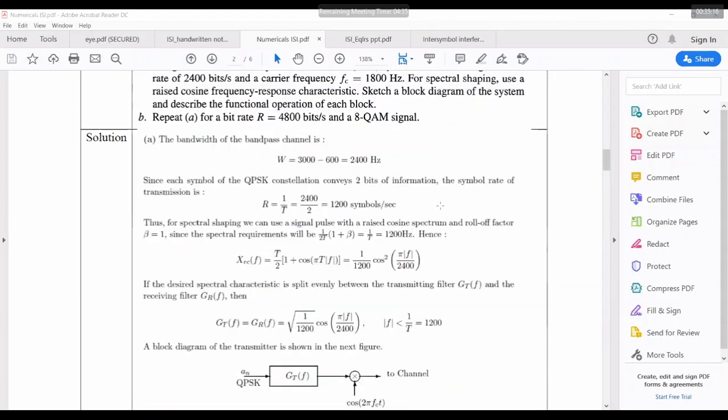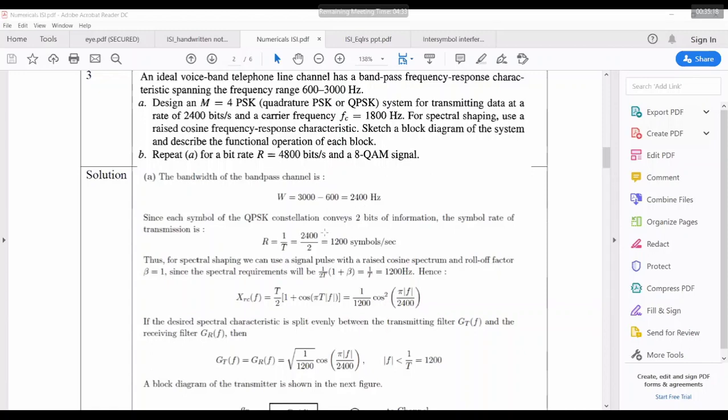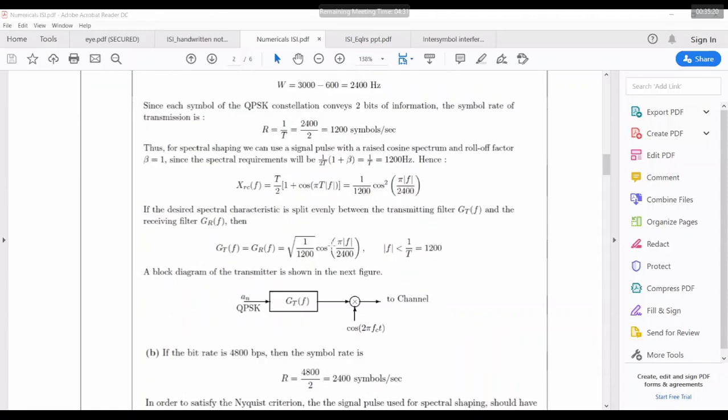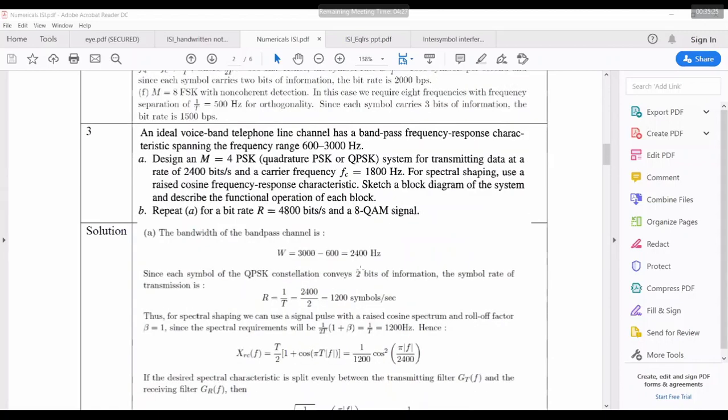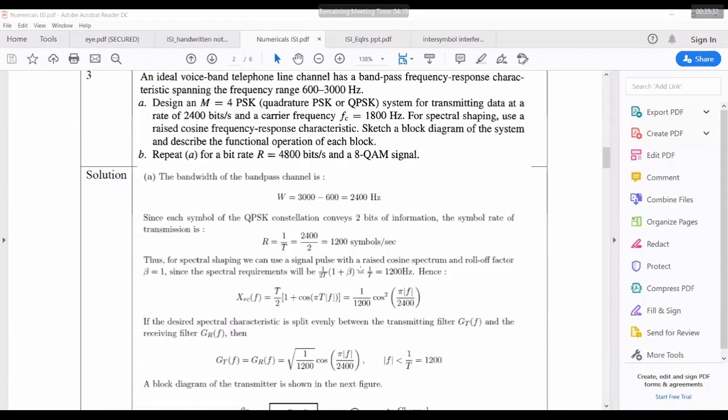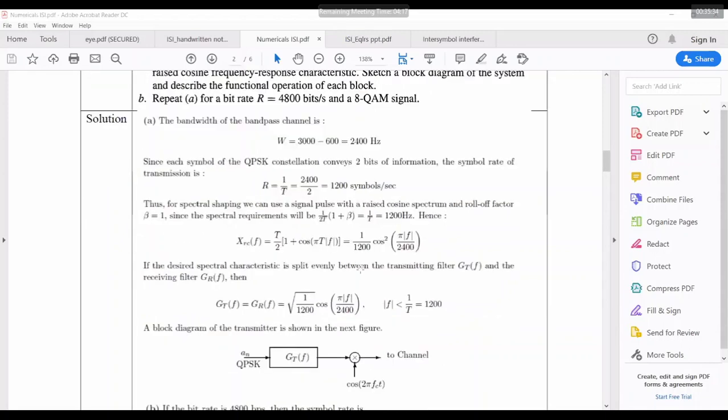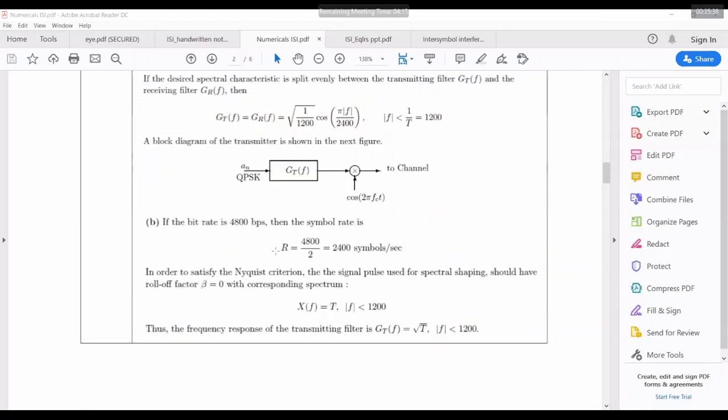One second, let me come back. For the bandpass channel, R is equal to 1/T. Here it's 1/2 because it's 4 PSK, so we'll divide it by 2. One second, let me check. 4800 bits and an 8 QAM signal. Yeah, there is a mistake. Correct, you're right.